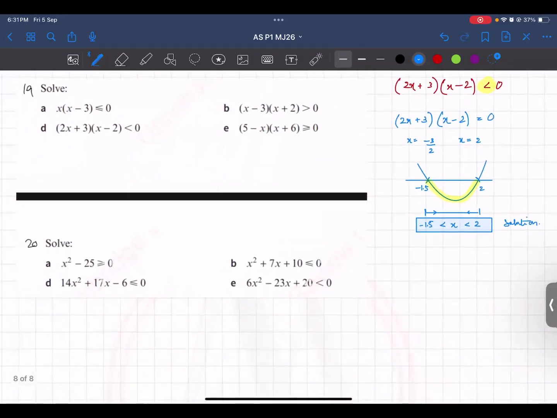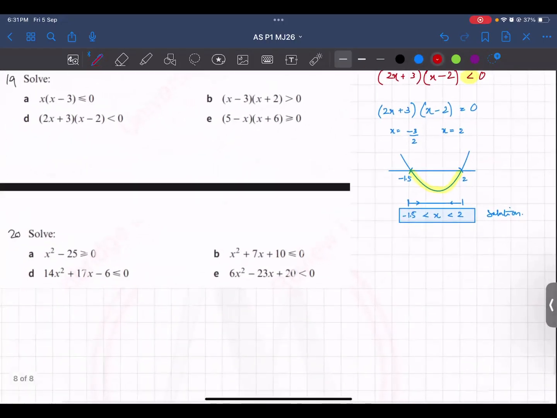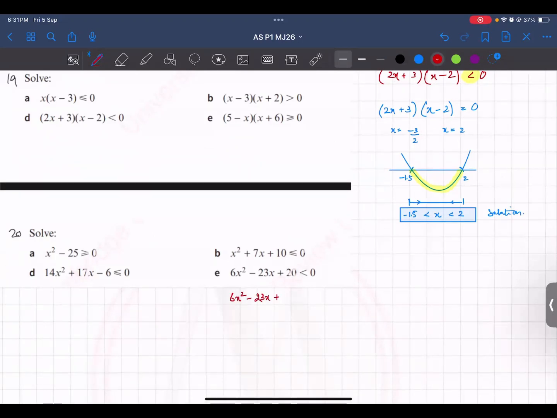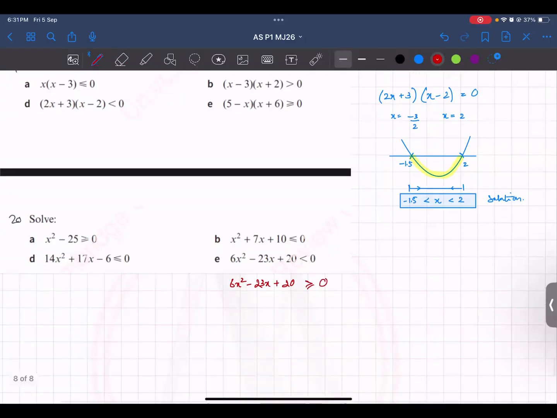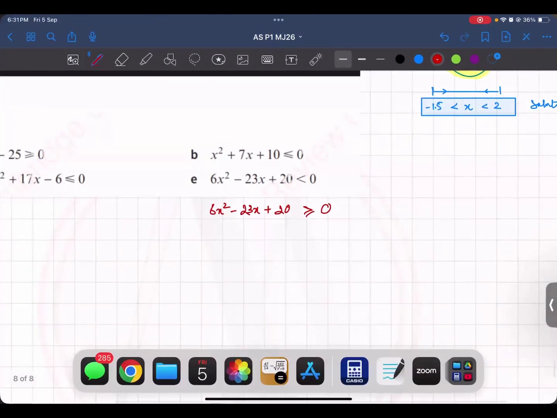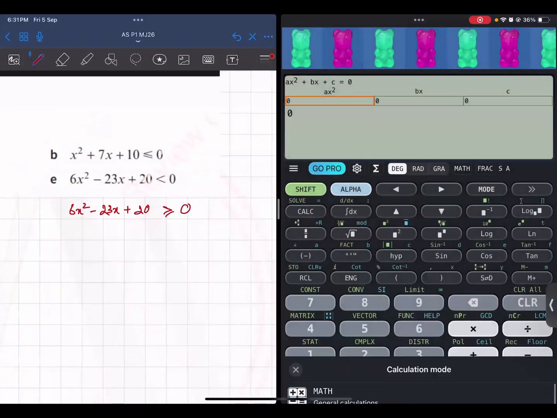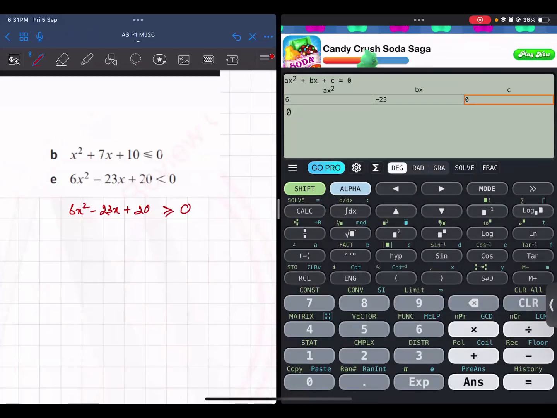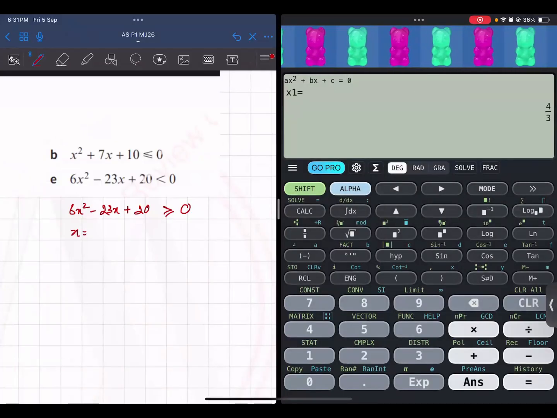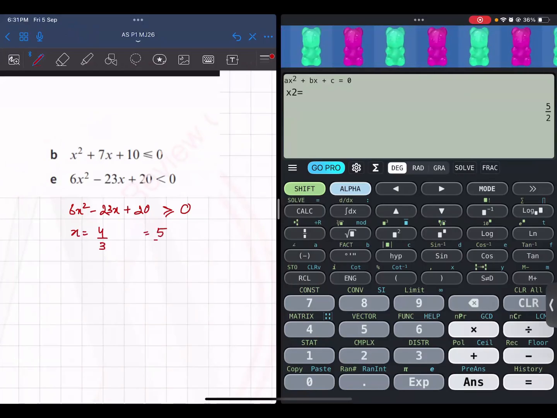I will do another one. ये वाला करता हूँ, 6x² - 23x + 20 less than, तो हमने कर लिया ना, अब greater than कर. Let's do this. Greater than or equal to. I have just changed the inequality sign. First step, solve it, get the roots. Forget about inequality, get the roots. 6, -23 and 20. So x की वैल्यू आ रही है 4/3 and 5/2.